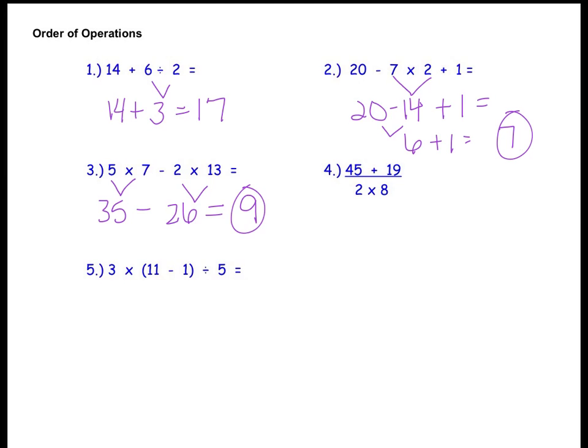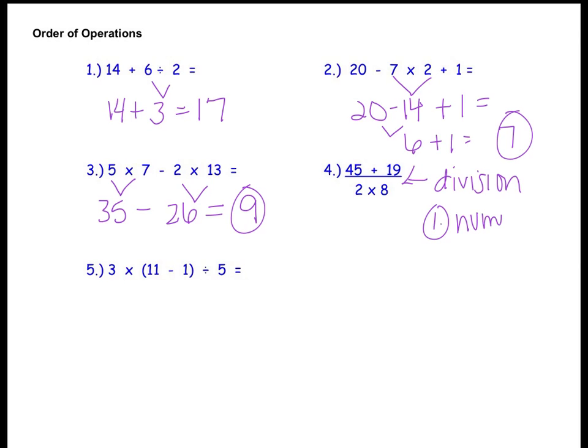Okay, number 4. Take a look at number 4. It's written in an interesting format. It looks like a fraction, okay? But it's important that we remember when we have a fraction bar, it simply means division. This fraction bar right here means division. So this problem is 45 plus 19 divided by 2 times 8. Anytime you have a division problem written in fraction form, you work the numerator first, denominator second, and then do the division. Okay, so we want to add those steps into our notes.